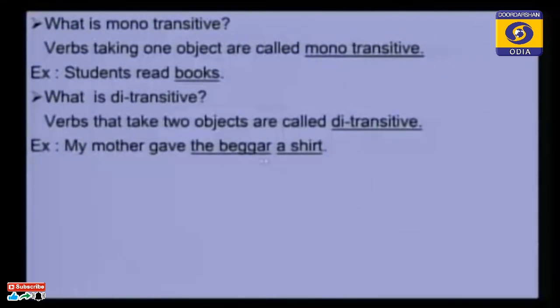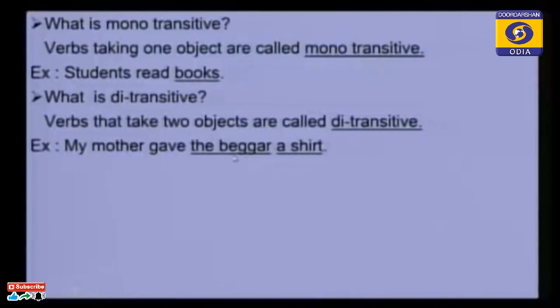Here, you ask the what question to the verb gave. What did my mother give? A shirt. The answer you get by asking the what question to the verb is known as the direct object. My mother gave. What did my mother give? A shirt. This is the direct object. But the next one, the beggar, is the indirect object.